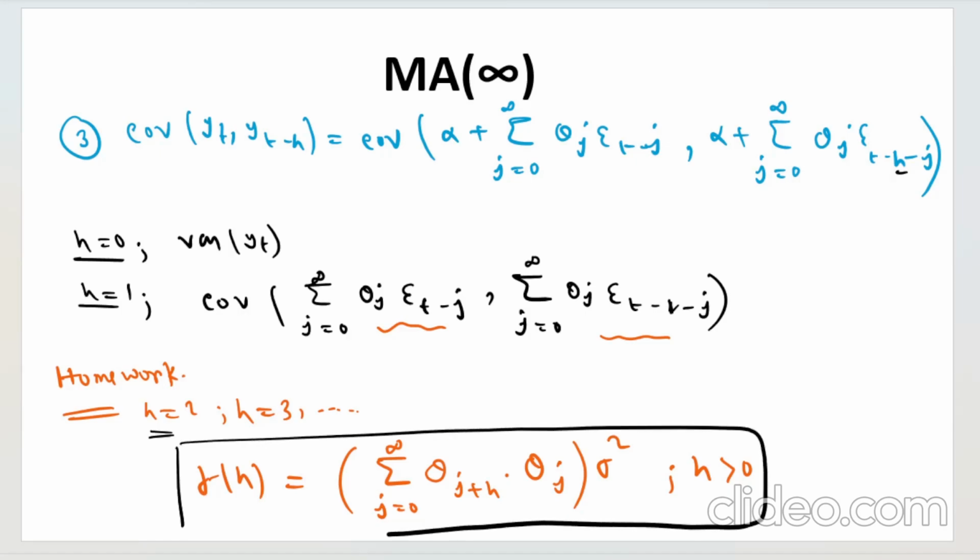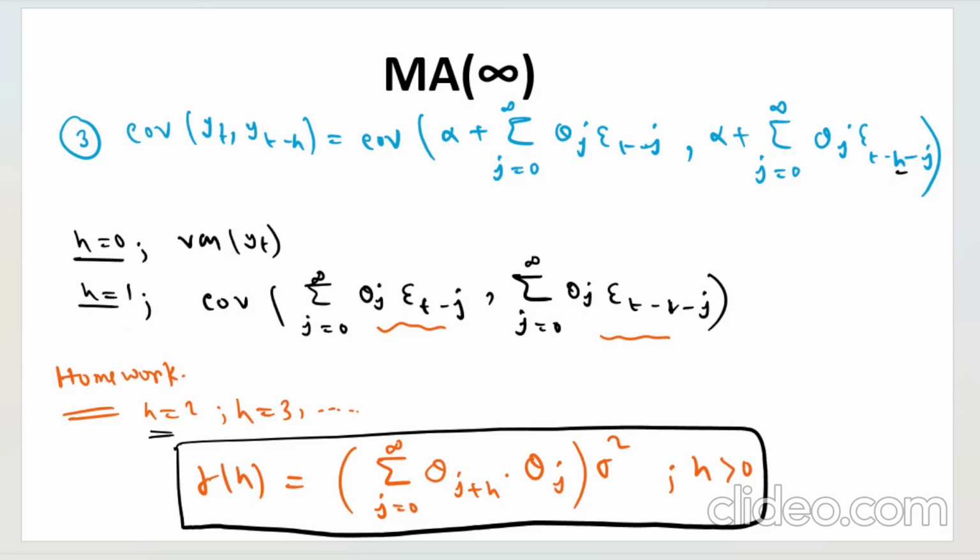I am not deriving this because I know you can do this. So gamma h is simply this expression, which comes directly from the solution that you will find. Gamma h is summation j from 0 to infinity theta j plus h theta j into sigma square for all h greater than 0. If you find any difficulty in finding this, you can let me know in the comment section. I'll derive it in some other video, right?